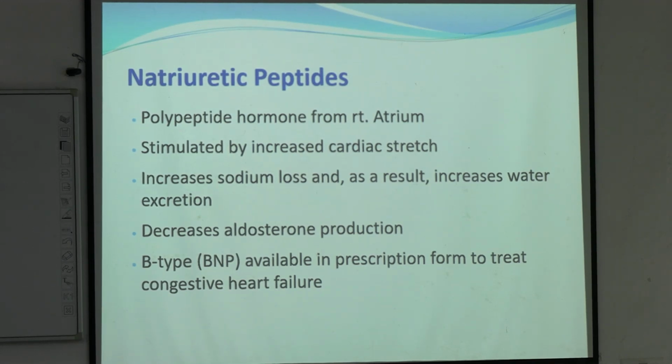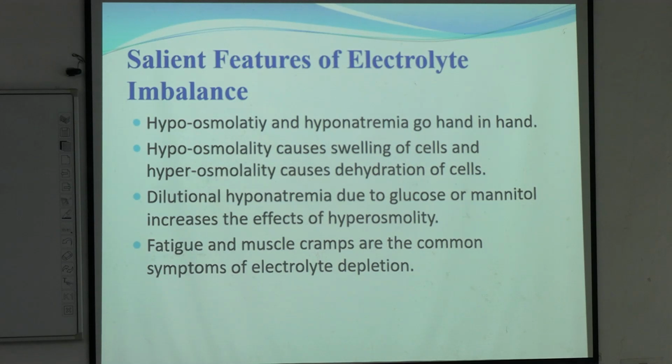So the more the atrium is stretched, it will release ANP. And when it is stretched, when there is hypervolemia or when there is increased BP, blood pressure is increased, okay, and it decreases aldosterone production. Okay. These are the few features of electrolyte imbalance.